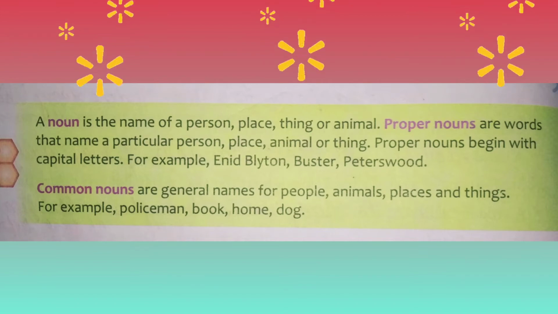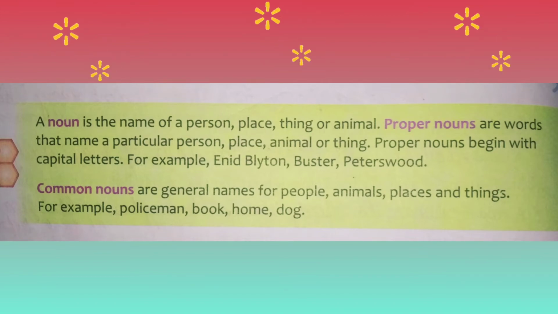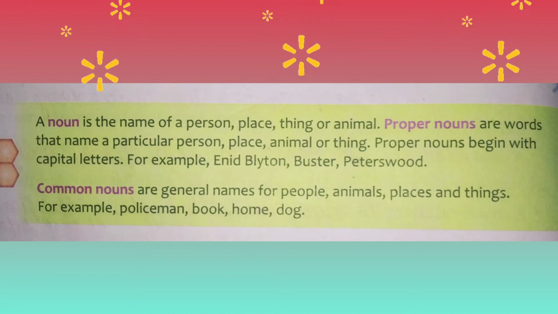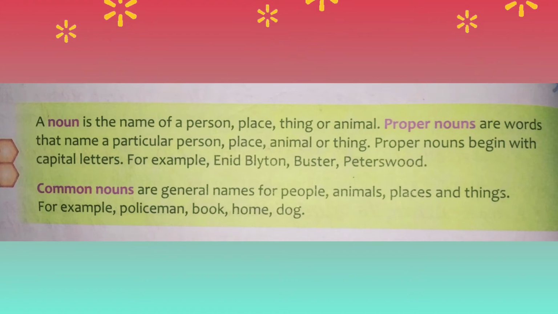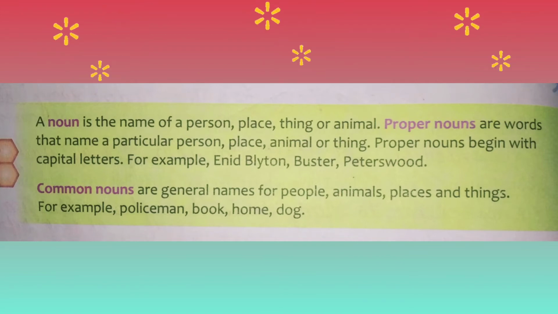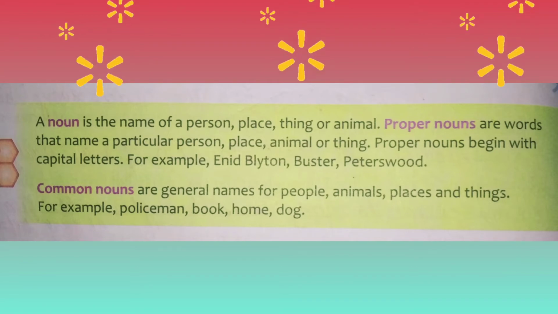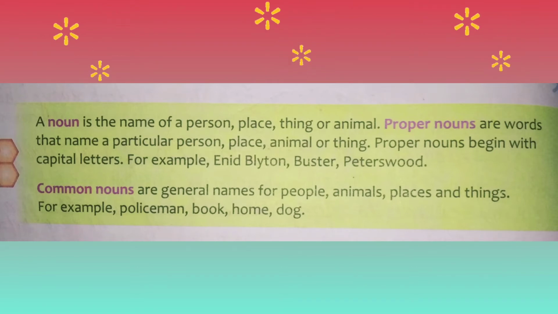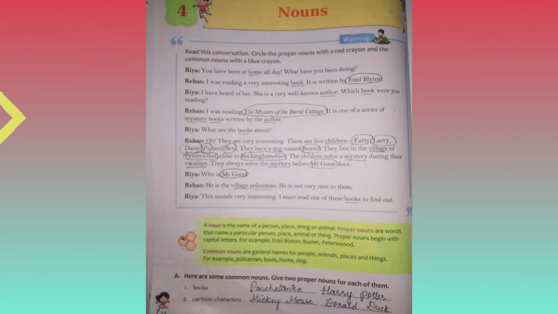Second one, common nouns. Common nouns are general names for people, animals, places, and things. For example, policeman, book, home, dog. They are common nouns only because they do not talk about any specific person, place, animal, or thing. All common nouns have their plural forms.